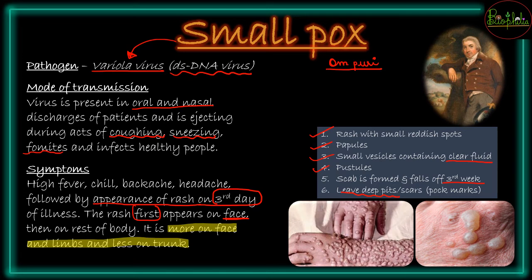One more important point about smallpox that you need to understand, that now smallpox is almost eradicated from India because vaccines are available, and the vaccine for smallpox was discovered by Edward Jenner. It was a very kind work done by Edward Jenner because he was able to find the vaccine. He is the person who found the vaccine in 1798, and this was the best preventive remedy available for smallpox. So because of the vaccine discovered by Edward Jenner, smallpox is almost eradicated from India.